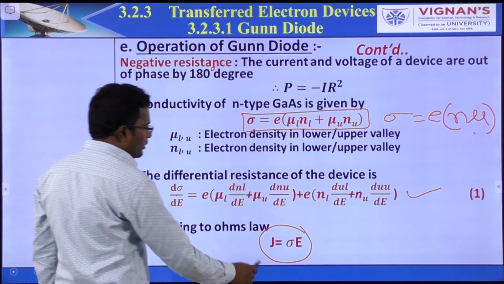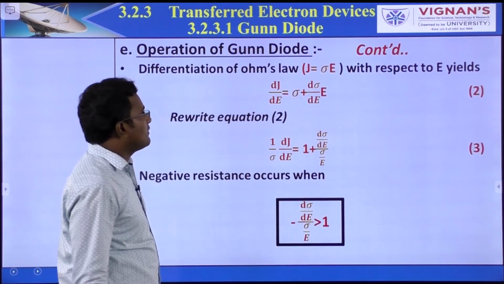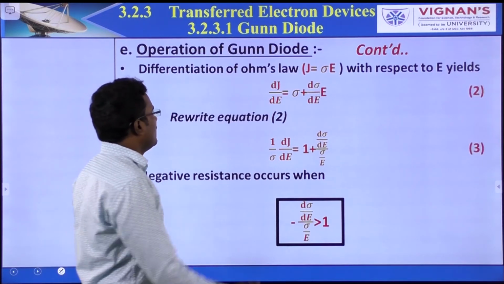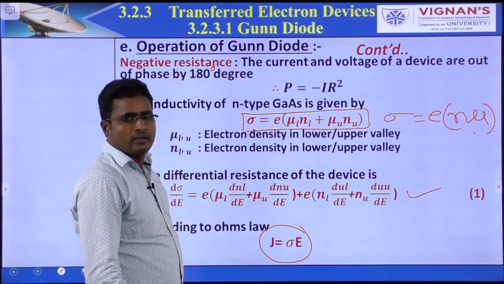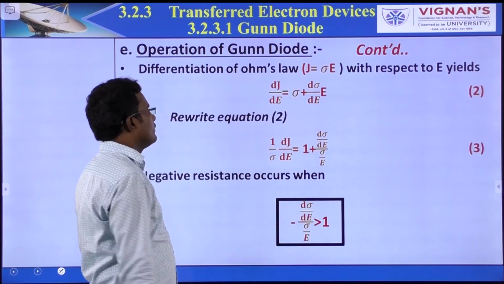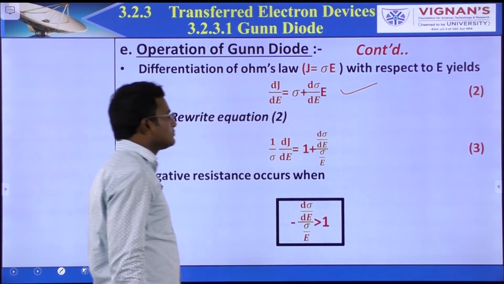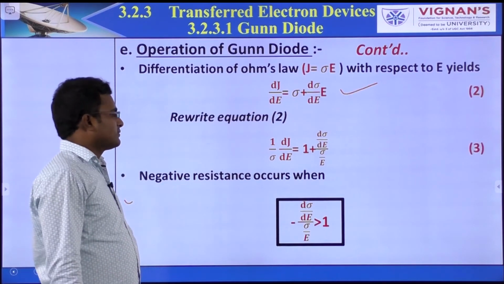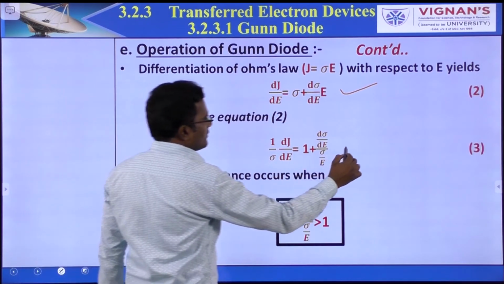Okay, so we know Ohm's law, J is equal to sigma E. Differentiate Ohm's law with respect to electric field, so dJ by dE. Here also apply the UV formula, and you will get equation number 2. Just rewrite this equation, and this is equation number 3.